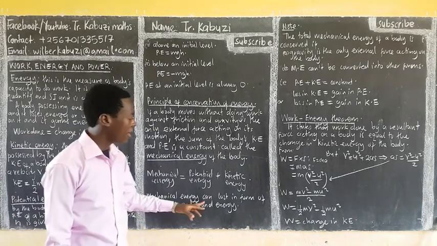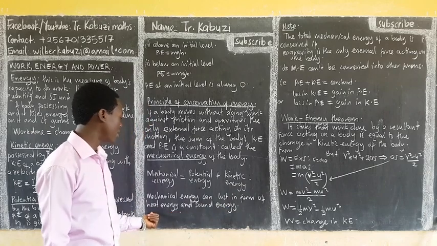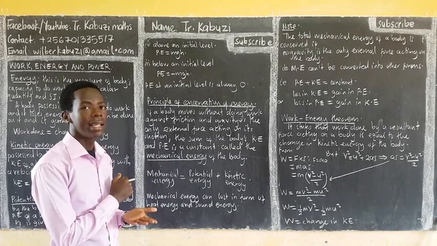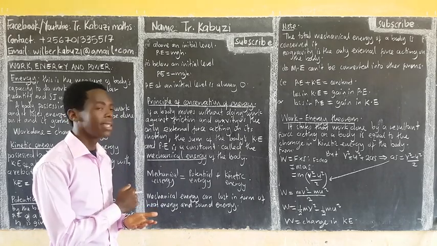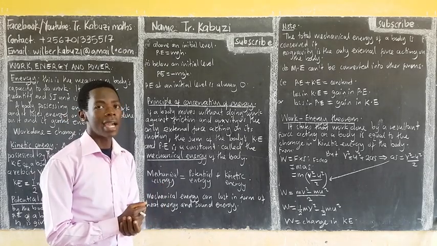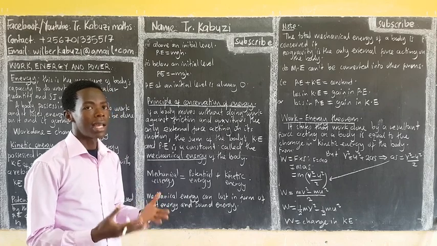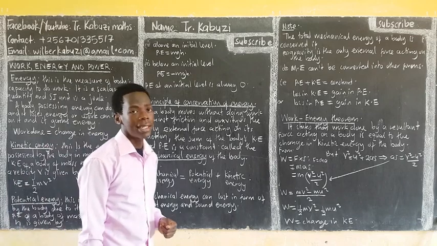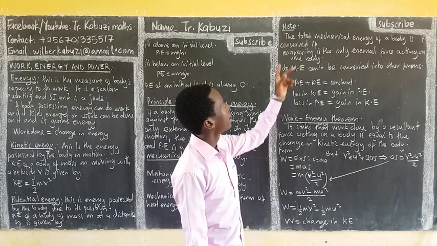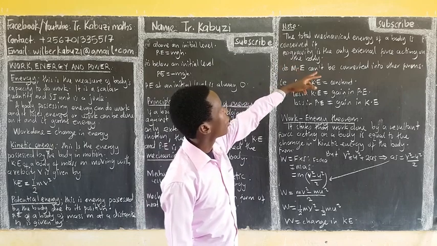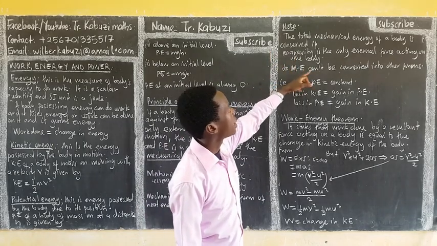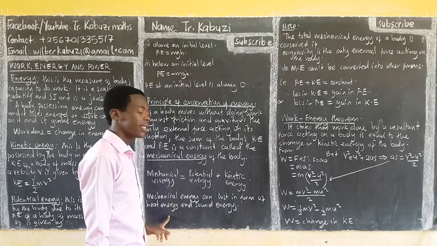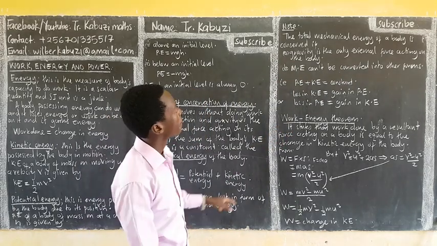Note, mechanical energy can be lost in the form of sound and heat energy. When there is an impact, we can lose some energy as heat, and when you push something against something, there is the sound that is made, and there we lose some mechanical energy. Note, the mechanical energy of the body is conserved if gravity is the only external force acting on it. But it can't be conserved when you lose it in terms of sound and heat.